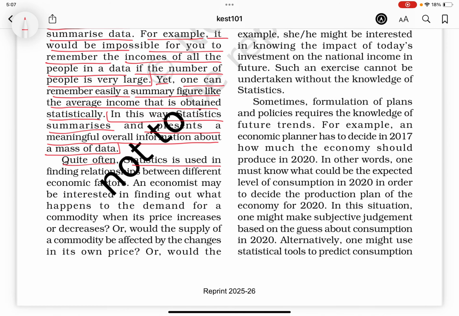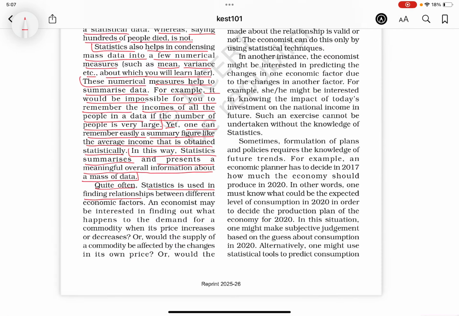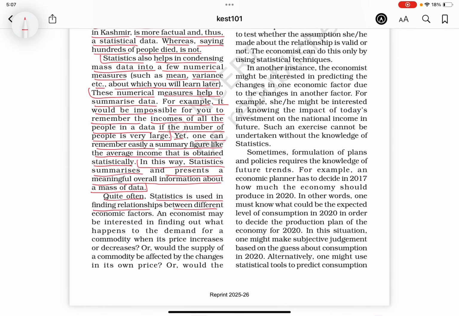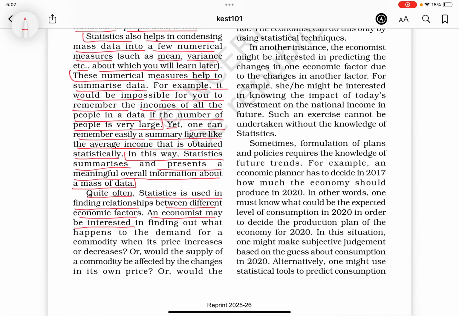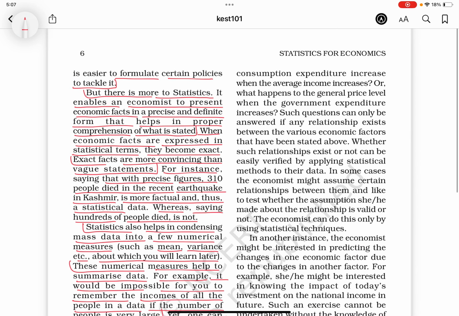Quite often, statistics is used in finding relationships between different economic factors. An economist may be interested in finding out what happens to the demand for a commodity when its price increases or decreases, or would the supply of a commodity be affected by the changes in its own prices, or would the consumption expenditure increase when the average income increases, or what happens to the general price level when the government expenditure increases.